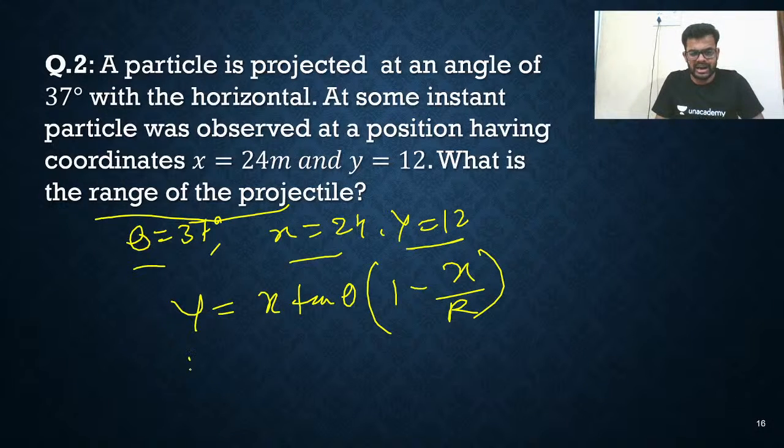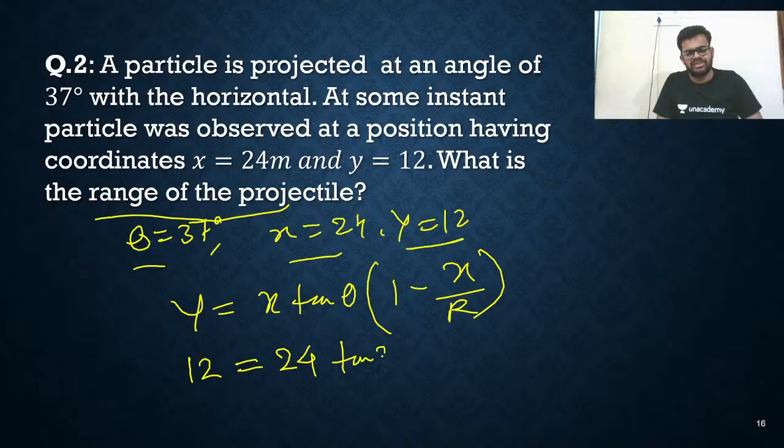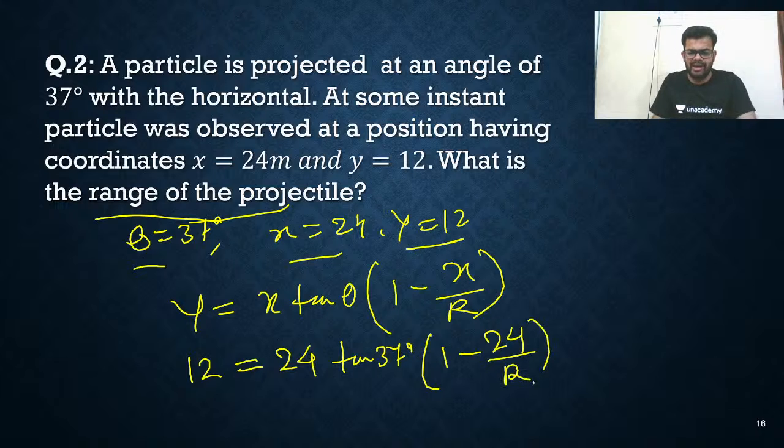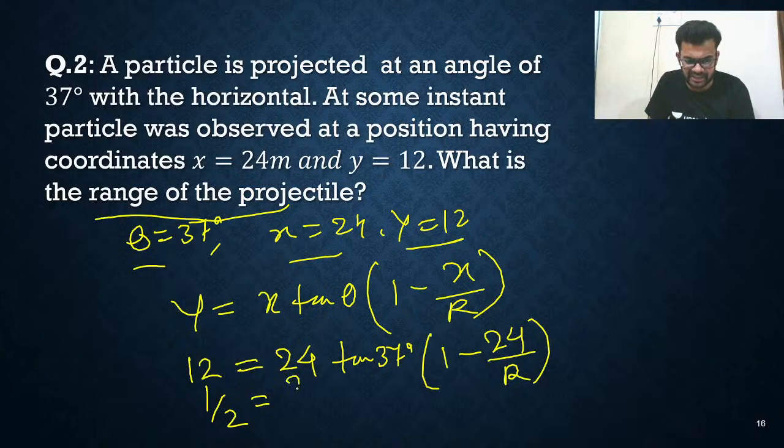The y coordinate is 12, the x coordinate is 24, and tan theta means tan 37 degrees. 1 minus x upon R, where the x coordinate is 24 divided by the range. I don't know the range, I have to find the range only, right? So finally, just simplify this. You are going to get 1 by 2 is equal to tan 37 degrees, which is 3 by 4.